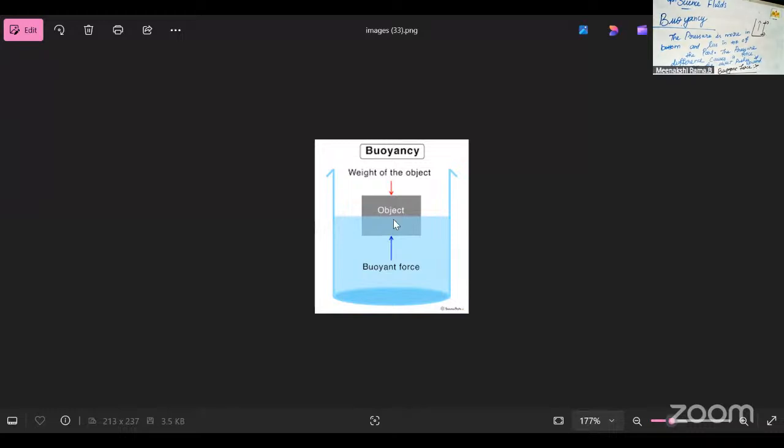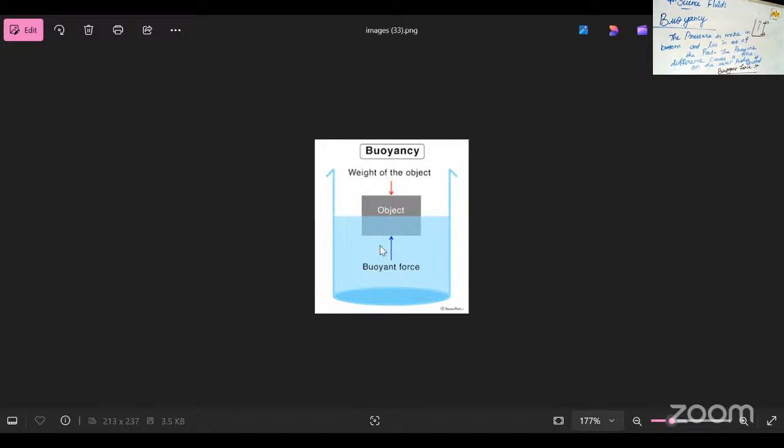That kind of object is known as positively buoyant. If the object weighs more than the amount of water displaced, that kind of object is known as negatively buoyant. In buoyancy, there are two kinds of buoyant objects: one is positively buoyant and another is negatively buoyant, because in the first case the buoyant force will be more and the object will float.